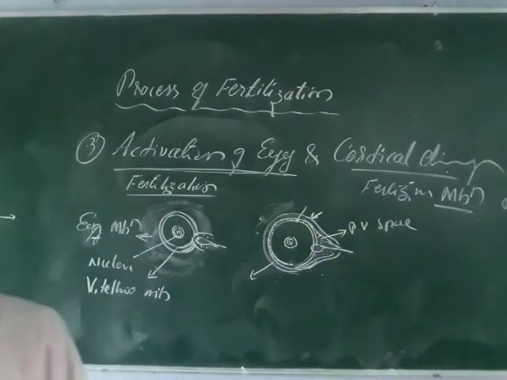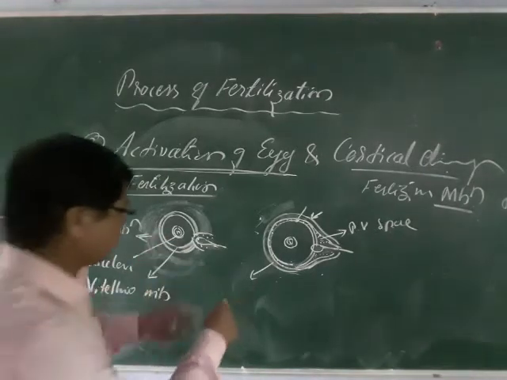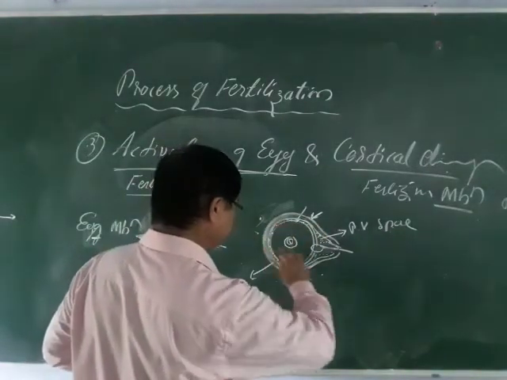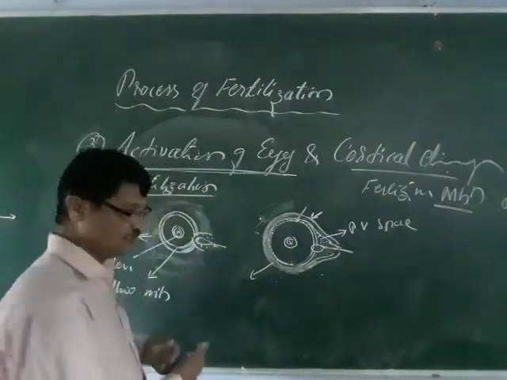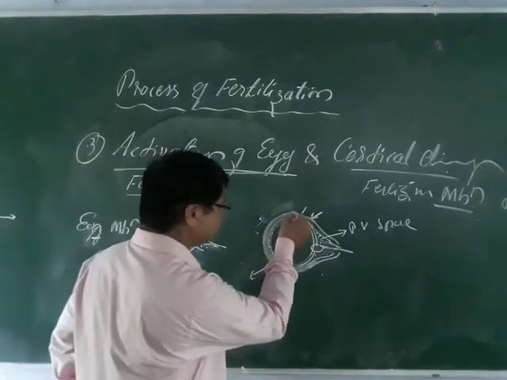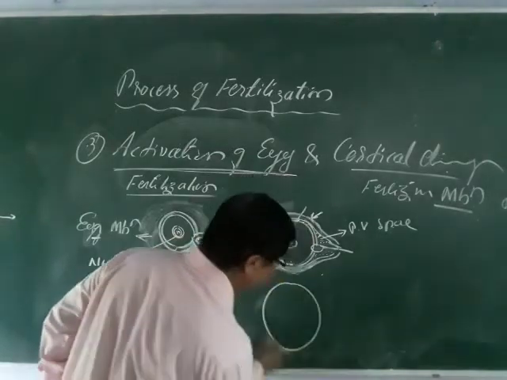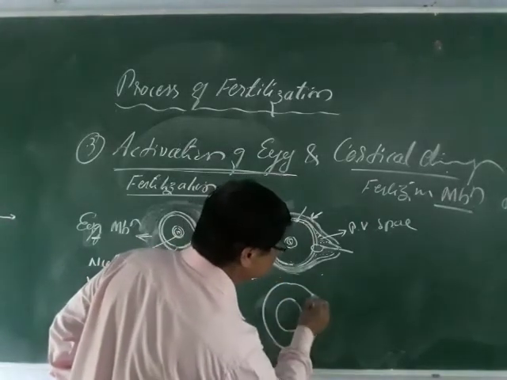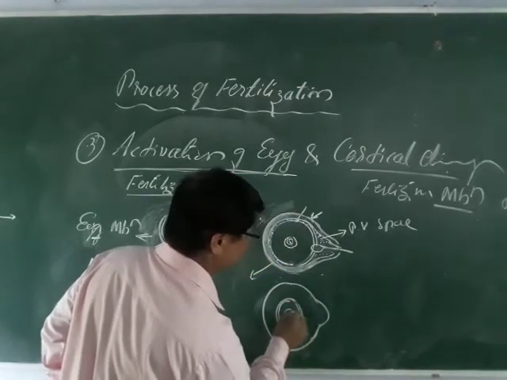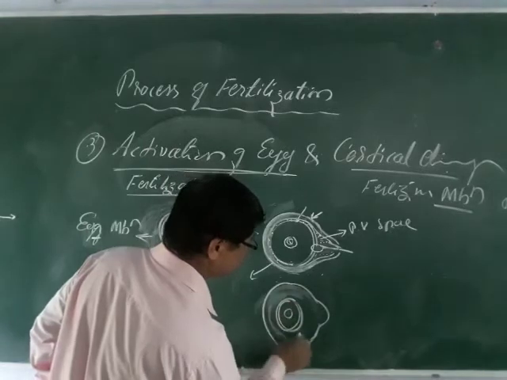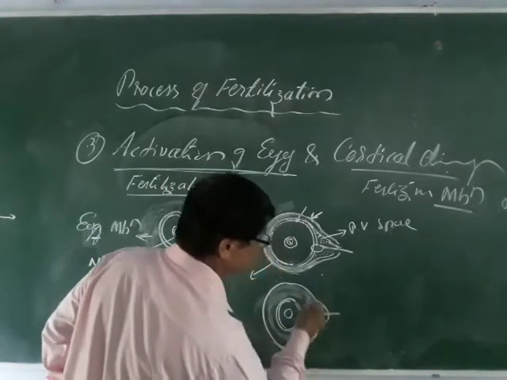And this fertilizing membrane helps actually. It makes a hard structure like this here, and avoids polyspermy, more than two sperms, and it becomes thick like this. It becomes thick. So I will draw the diagram here one more. You can see here. This is here, and this thick membrane is called the fertilizing membrane. Fertilizing membrane, and like this.